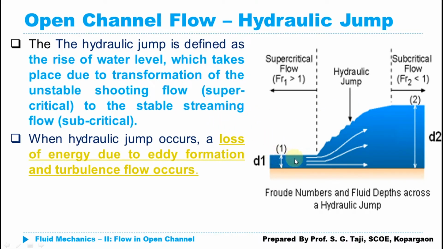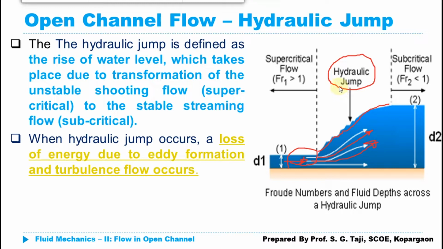The hydraulic jump is defined as the rise of water level due to the transformation of flow from supercritical to subcritical. So whenever there is an occurrence of supercritical flow in the channel, the flow will convert itself from the supercritical state to the subcritical state due to the unstable nature of the supercritical flow. Whenever this conversion takes place, there will be a sudden rise of the fluid level at that particular location, and this rise of water level is known as hydraulic jump.